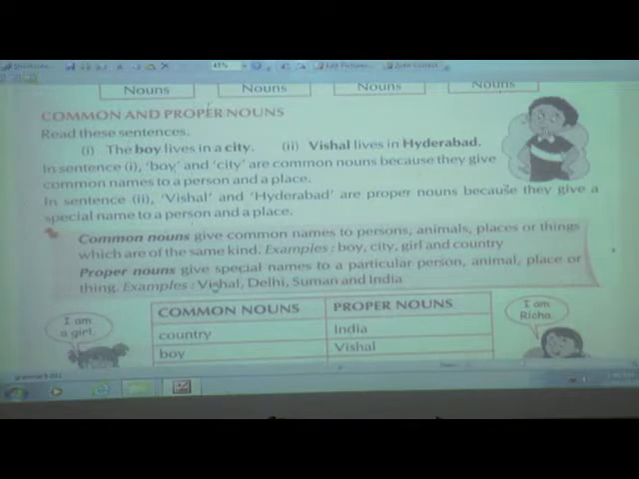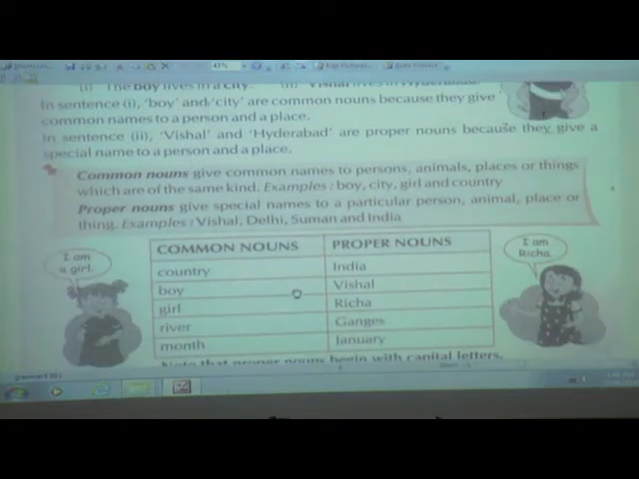So if you see, children, common nouns again are the common names given to the persons, animals, places or things which are of the same kind, and the proper noun is the special name given to any particular person, animal, place or things. For examples, they have given Vishal, Delhi, Suman and India.